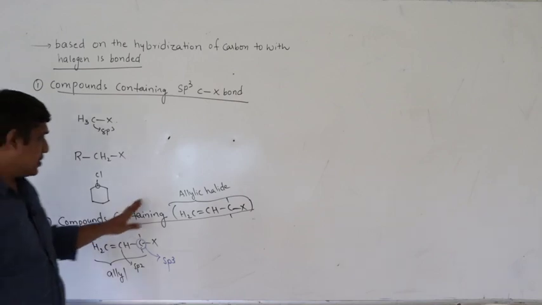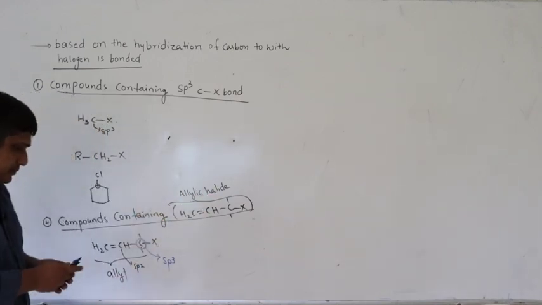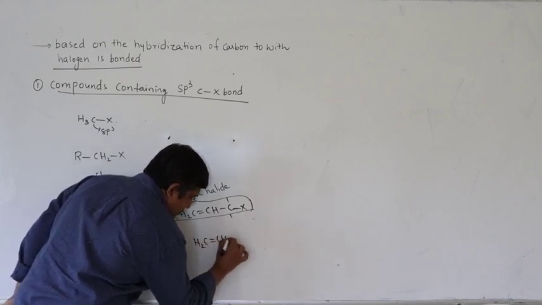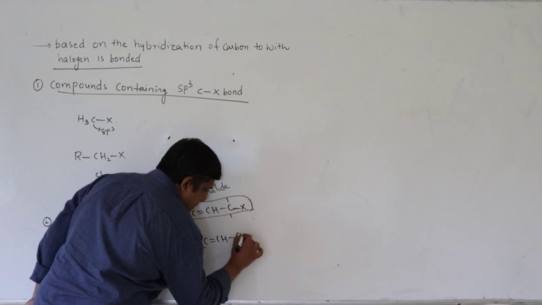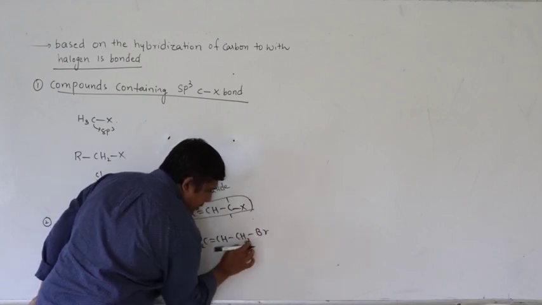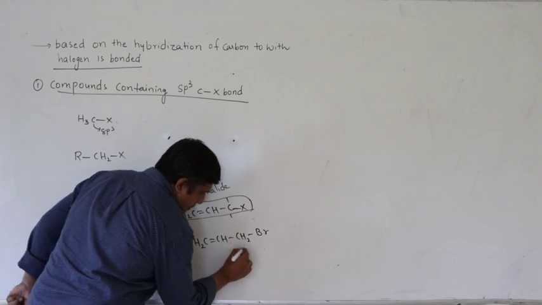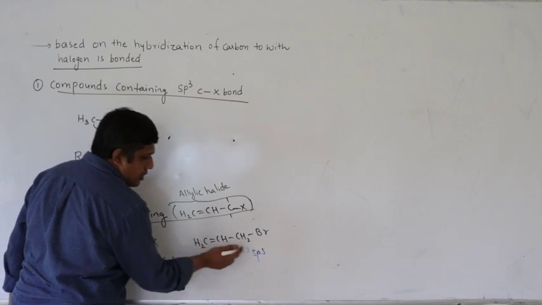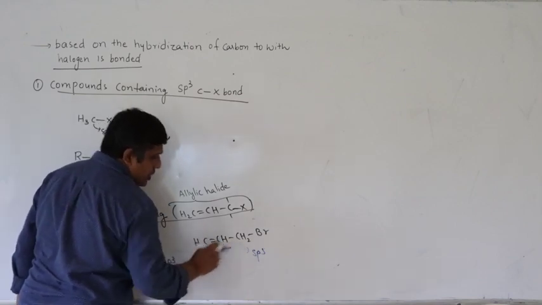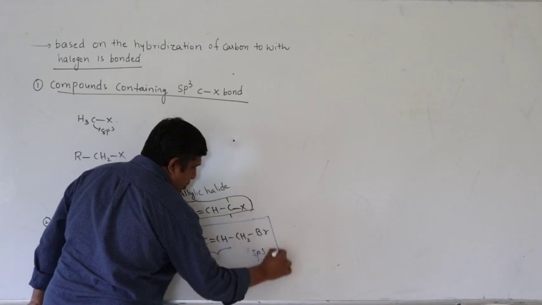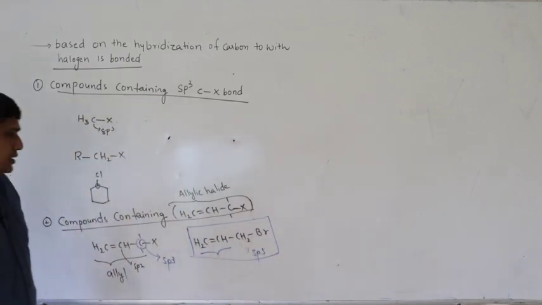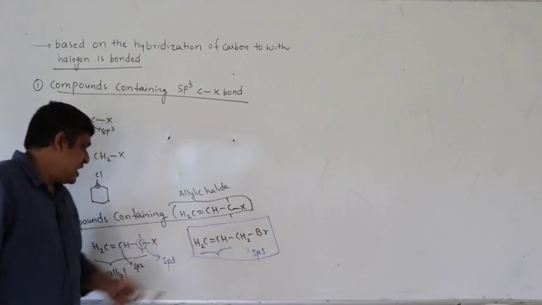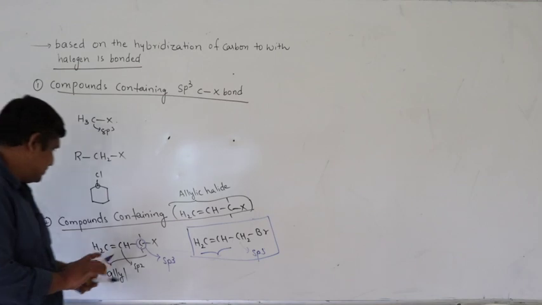Such an arrangement we call allylic halide. So the example is bromine attached to an sp3 carbon next to a C=C bond, so this is called allyl bromide. This group is the allyl group.